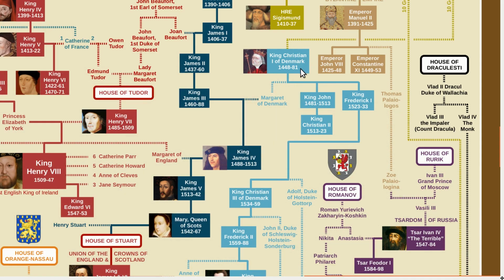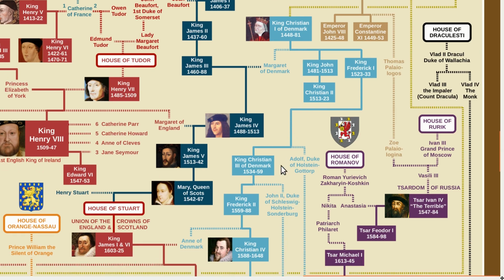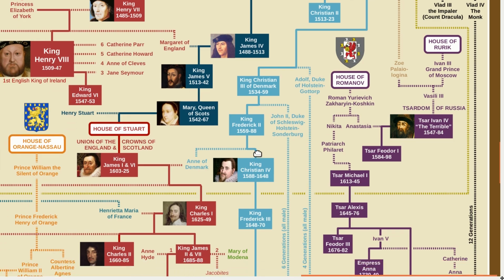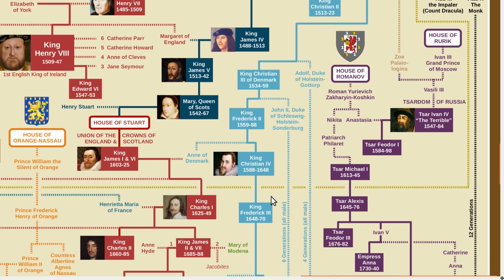Christian I was followed by his son John, and then his grandson Christian II. You can also see here that Christian I had a daughter who married into the Scottish royal family. But after Christian II, the throne passed to his uncle Frederick I, and the Kalmar Union ended. So from here on, we get kings of Denmark and Norway only, not of Sweden. And you'll also notice that the kings start alternating between the names Christian and Frederick.